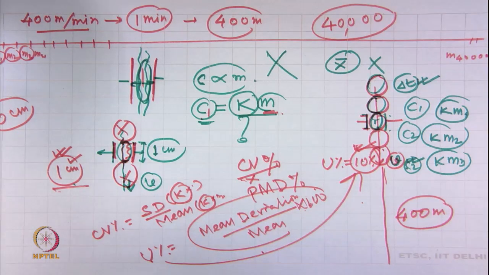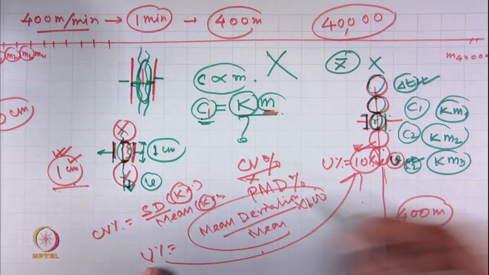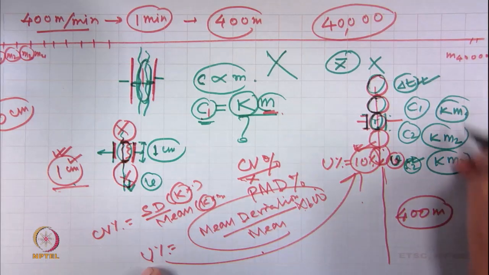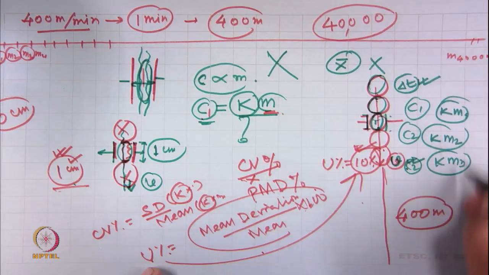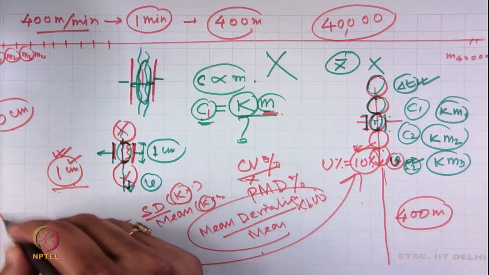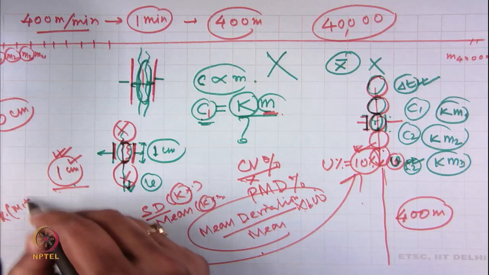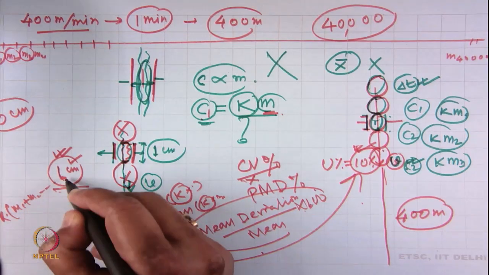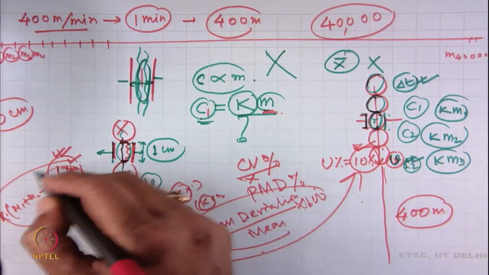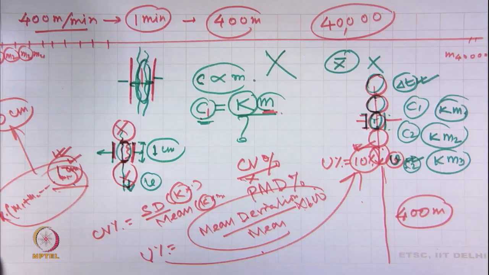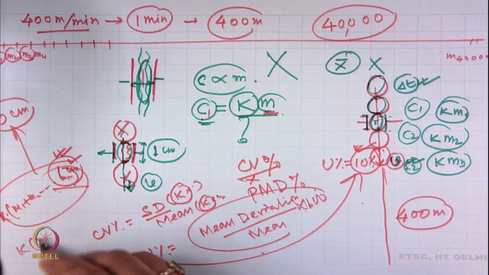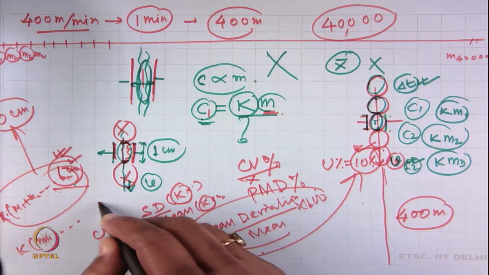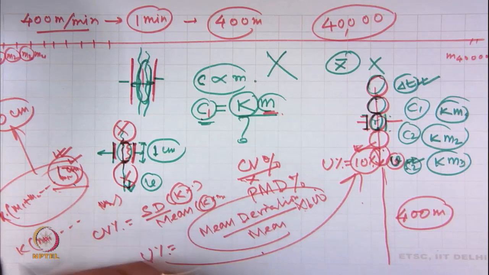Now, the thing is the software function. What will the software do? The software will only add the capacitance values of the first 10, so k(M1 plus M2 up to M10) will be for 10 centimeters, then k(M11 to M20) for the second reading. In this way it will give readings.